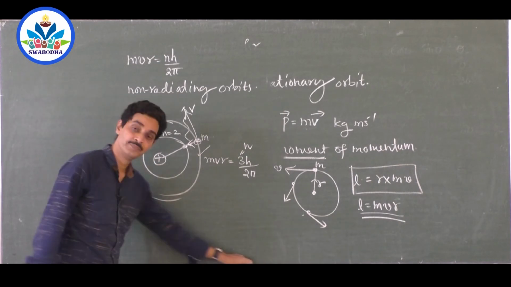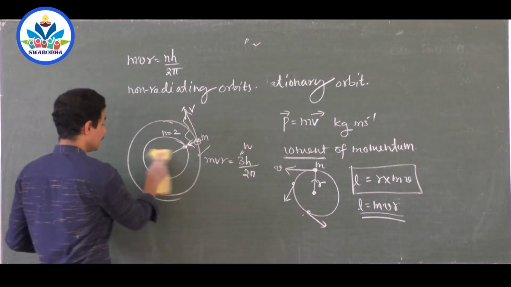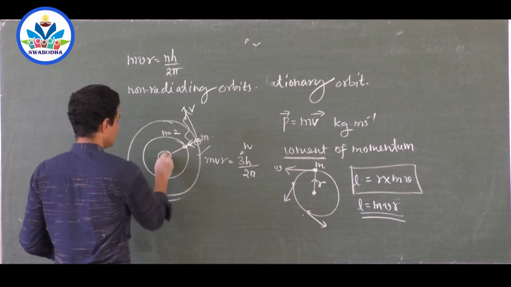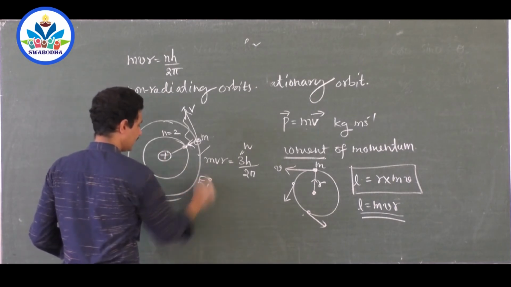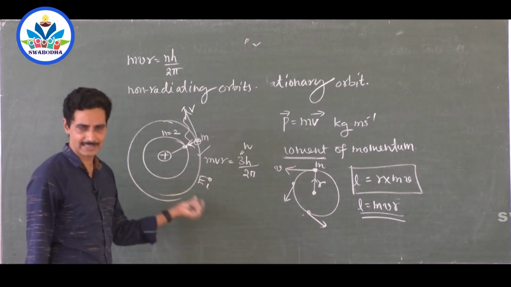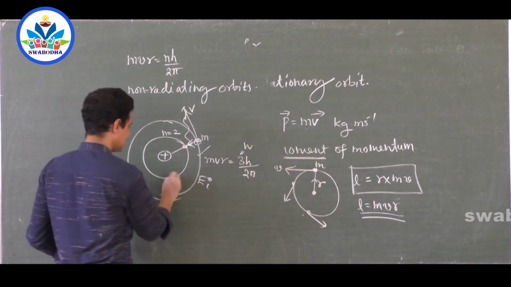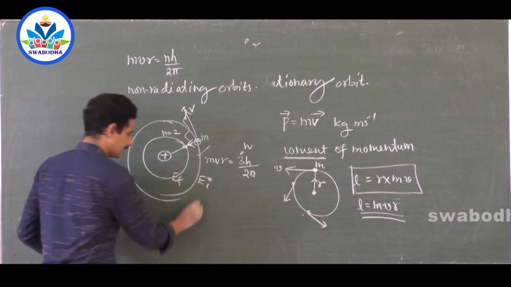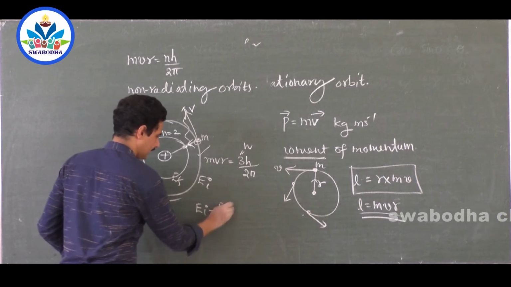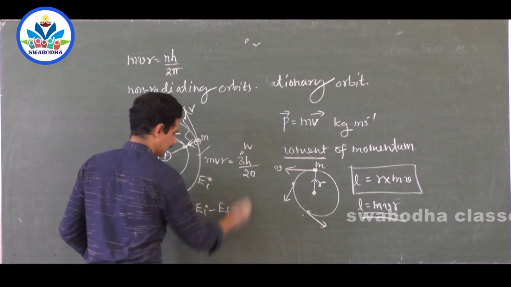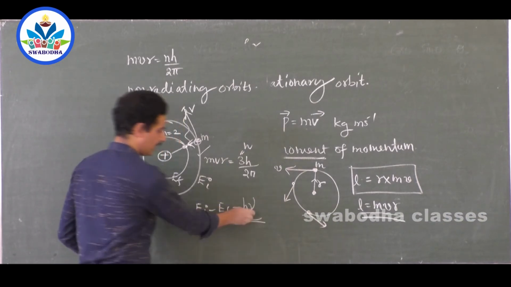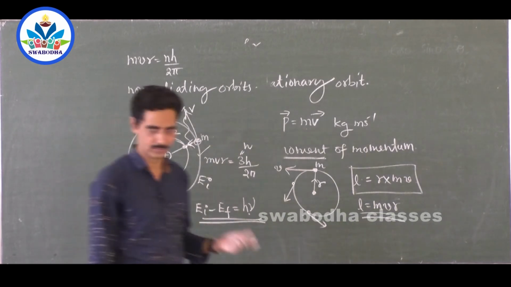So, when an electron jumps from a higher energy level, say initial energy level EI, to the final energy level EF, it loses that energy EI minus EF in the form of radiation, and that is emitted in the form of electromagnetic radiation h nu.